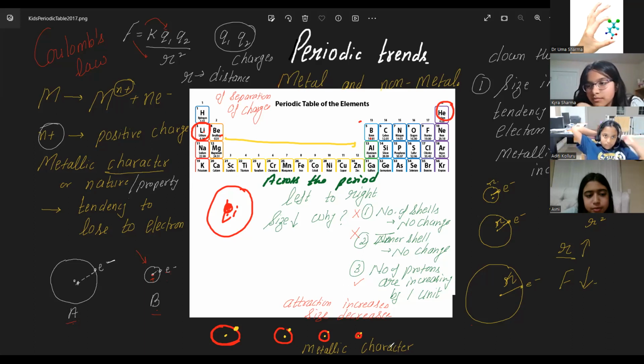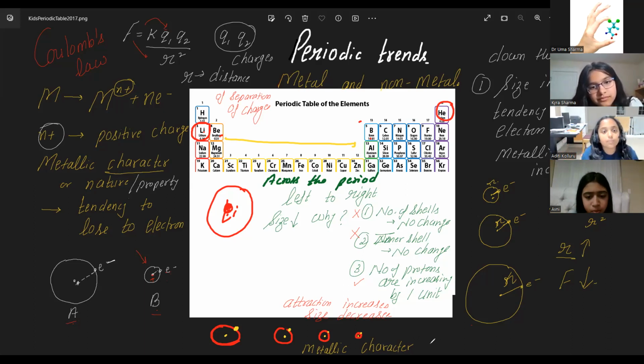You remember I told you one staircase? Yeah, that's the cutoff. But it's not exactly a cutoff. Elements around the staircase have metalloid character. They can be metals and non-metals, both. You're getting it? So I'll show you that. Let me finish with this, write on this, and then we'll come back to Avni's question.